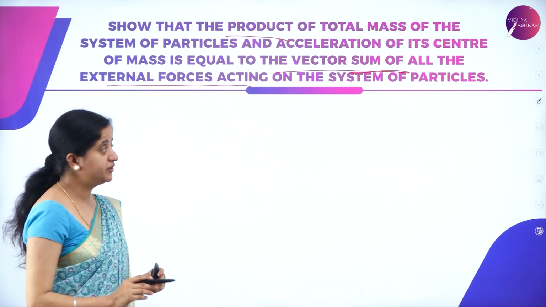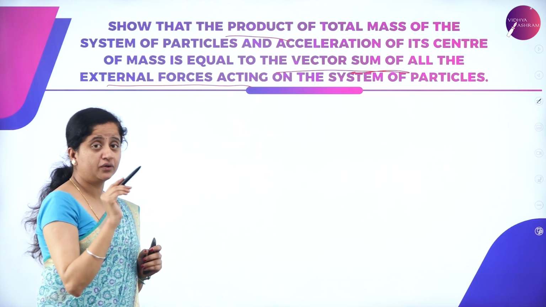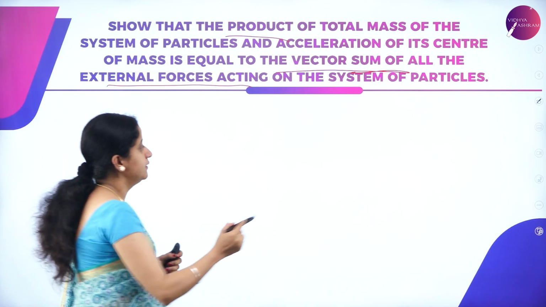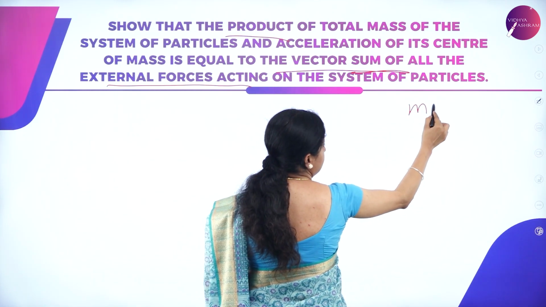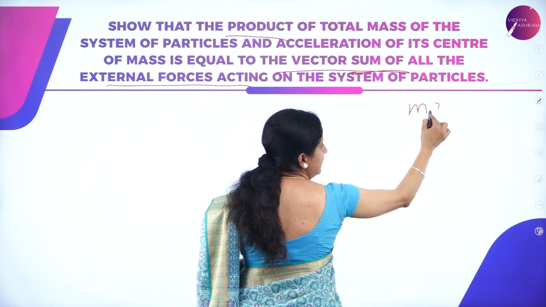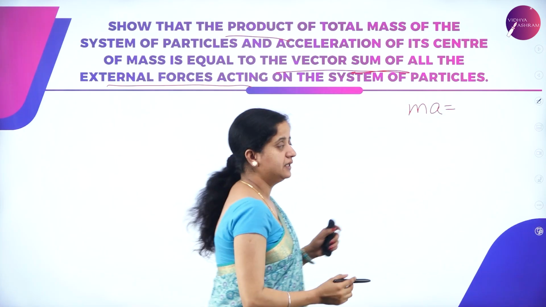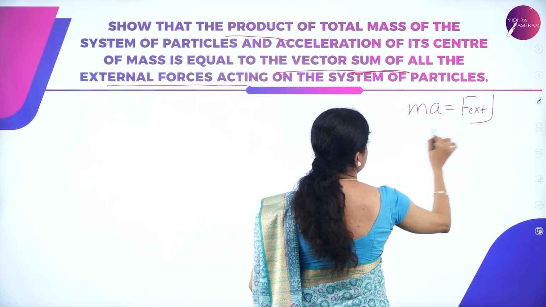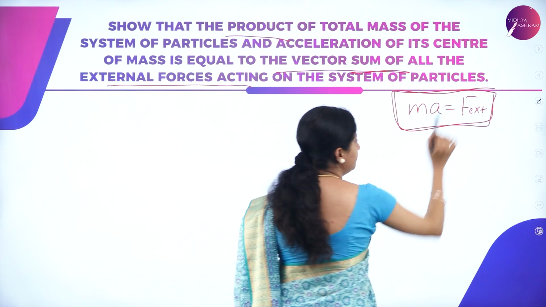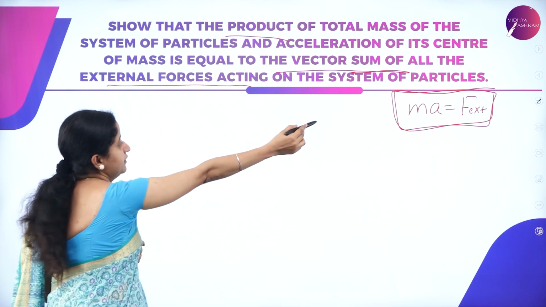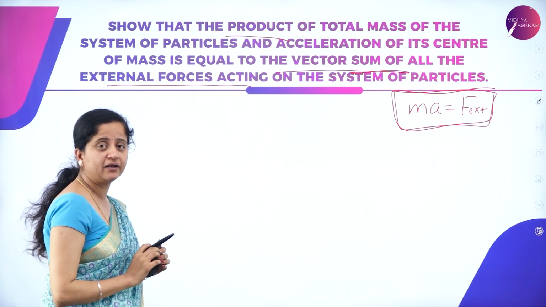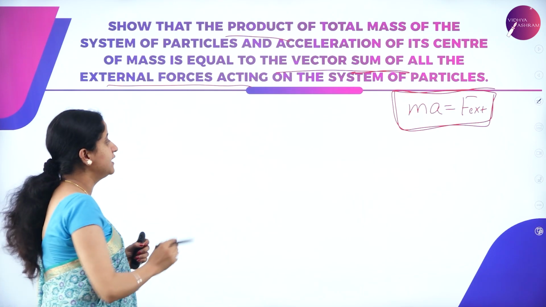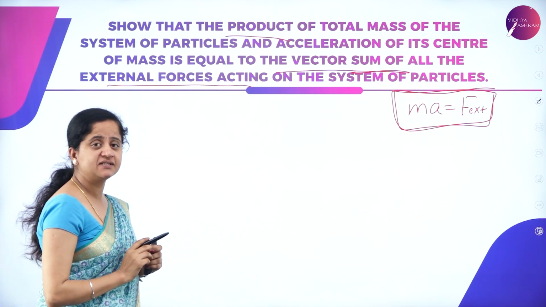So we have to prove here that the product of the total mass of the system and the acceleration of its center, that is M, the product of total mass and the acceleration of the center, is equal to the vector sum of all the external forces. So this is what we have to prove: that the external forces acting upon a system of particles is equal to the product of mass and the acceleration of its center of mass.